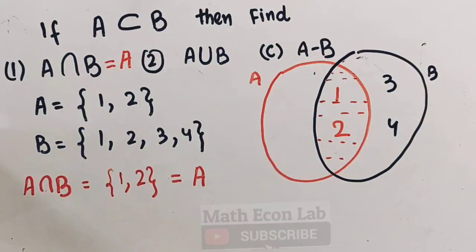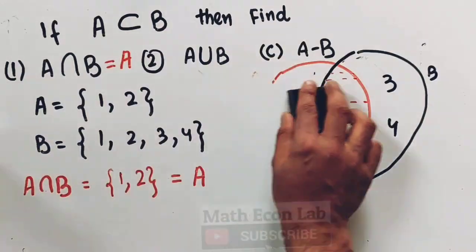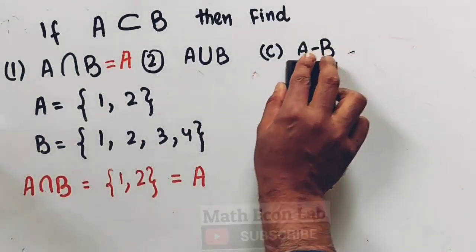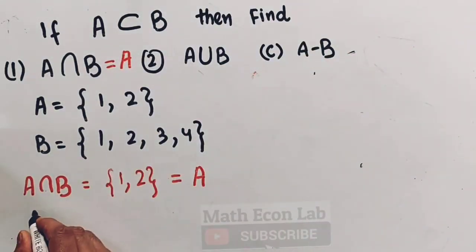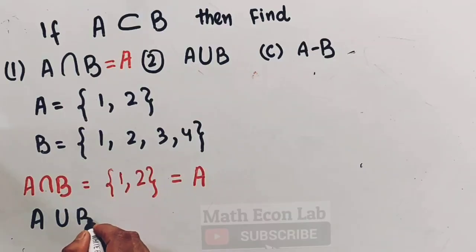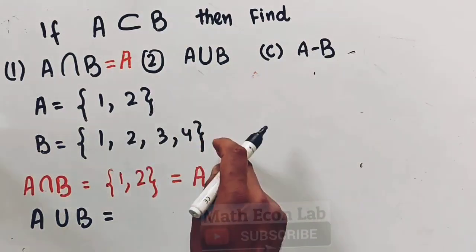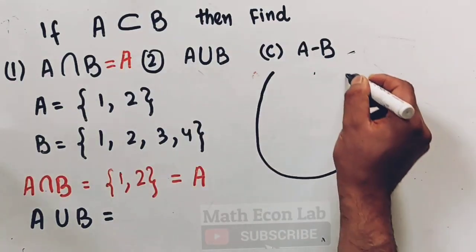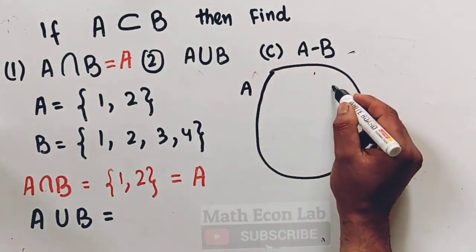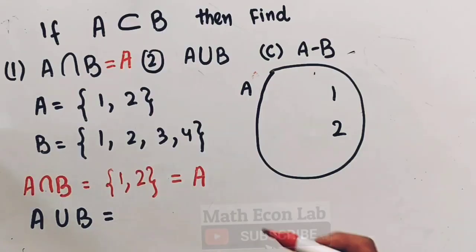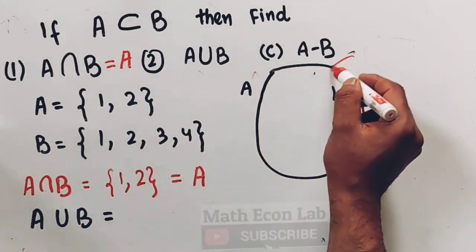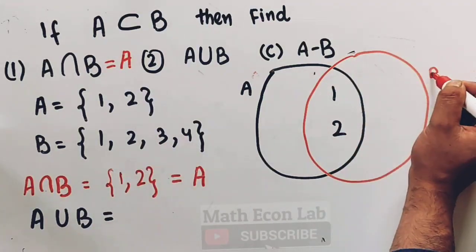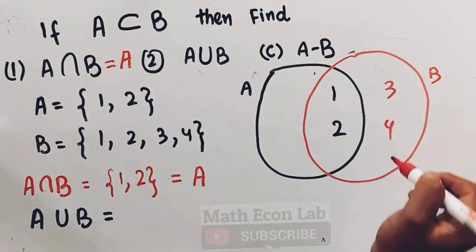Okay, now let's take the case of union. Again we have the same two sets. Now A union B means the set of all elements which are either in set A or in set B or in both. Okay, so in set A we have 1, 2, in set B we have 1, 2, 3, 4. So this is set B, we have 1, 2, 3, 4.